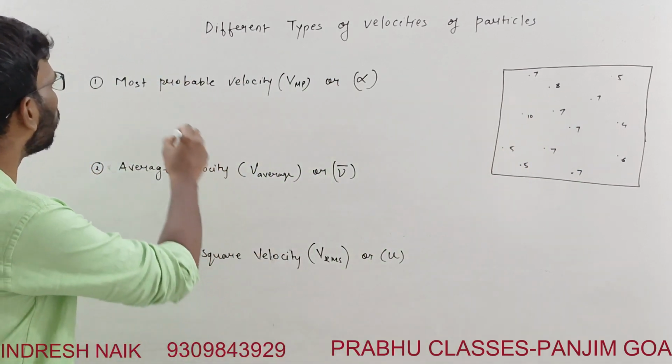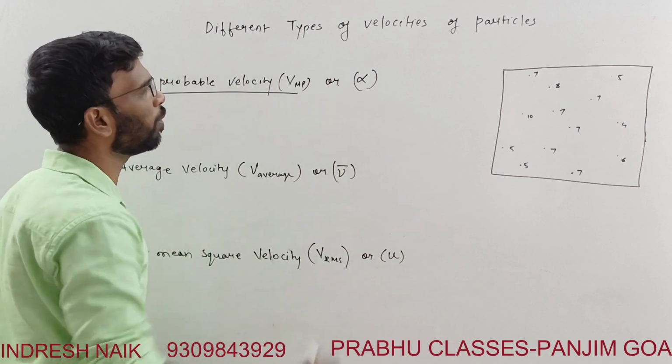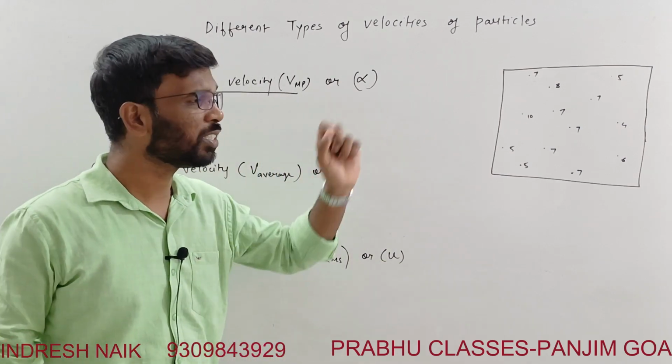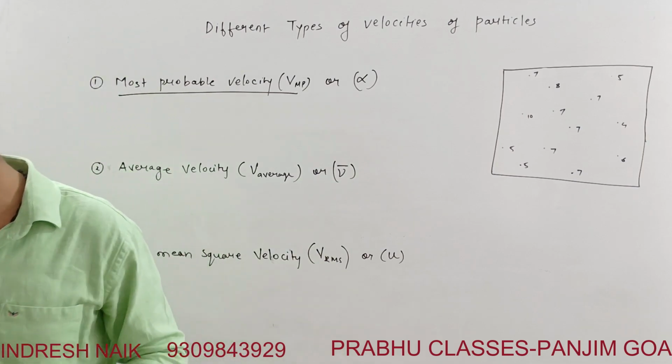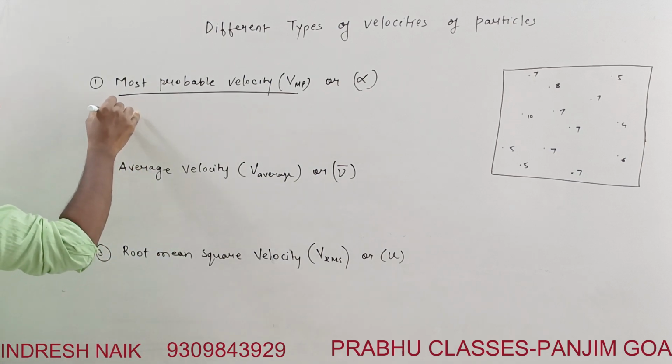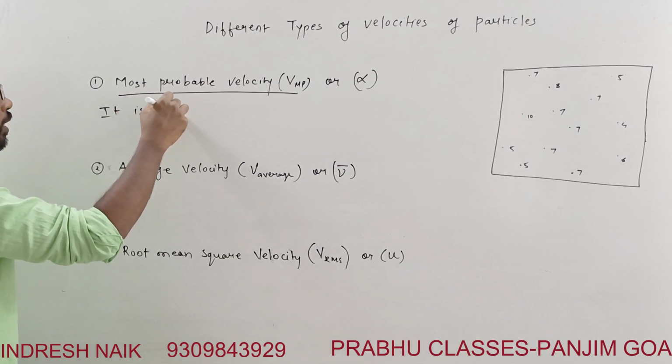So what is the meaning of most probable? What is the most probable velocity? The most probable velocity is the velocity possessed by the maximum number of particles. The definition is that it is the velocity possessed by the maximum fraction of the molecules of the gas.